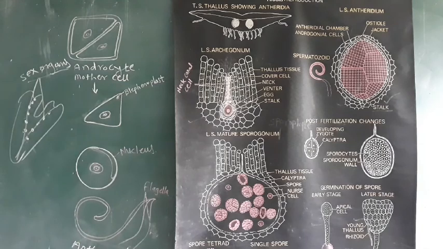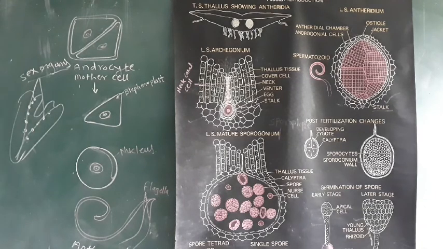The male and female sex organs are formed on different thalli. Such a thallus is called heterothallic, or it is also called dioecious. Dioecious means the antheridium as well as the archegonium are found on different thalli.